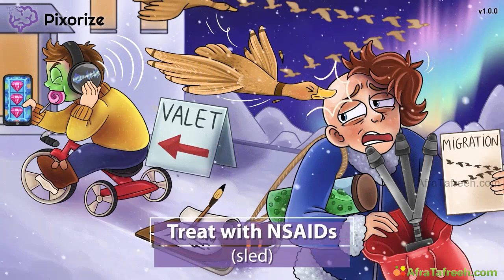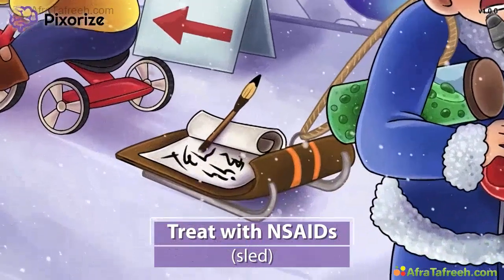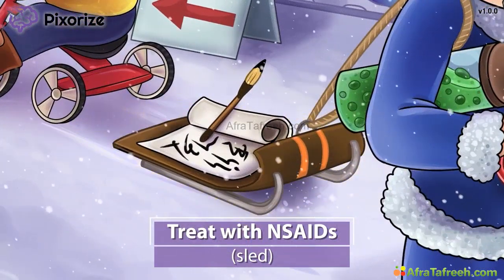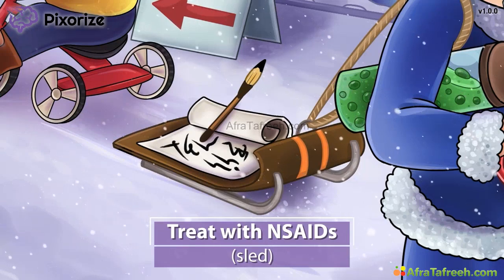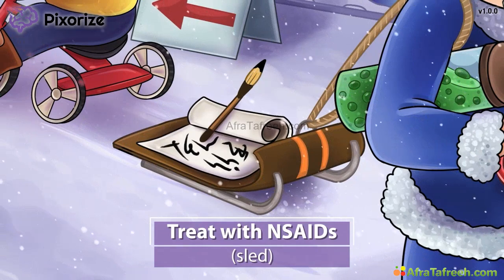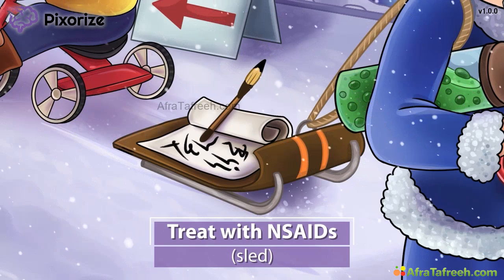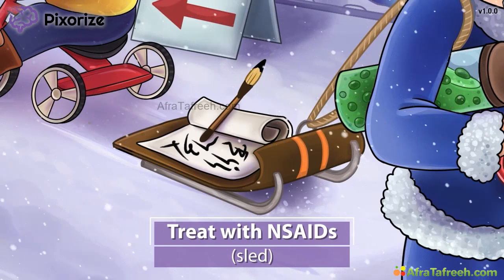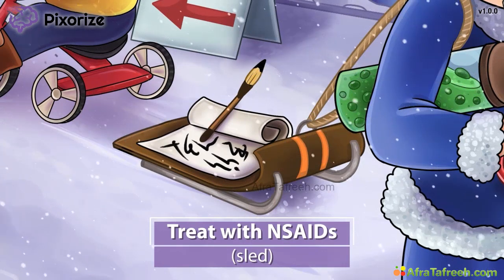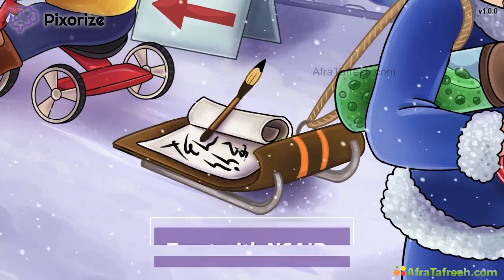Like I said, this dad is bringing a lot with him on this outing, so it's a good thing he has that sled to get him across the ice. This sled also happens to be our symbol for NSAIDs, because sled sounds like NSAID. NSAIDs, or non-steroidal anti-inflammatory drugs, are commonly prescribed as abortive treatment for migraines, that is, to stop a migraine that has already started. These over-the-counter drugs are the go-to treatment in relieving the pain of mild to moderate migraines.